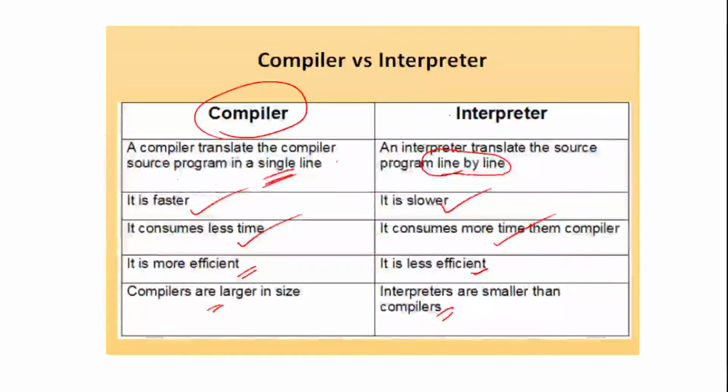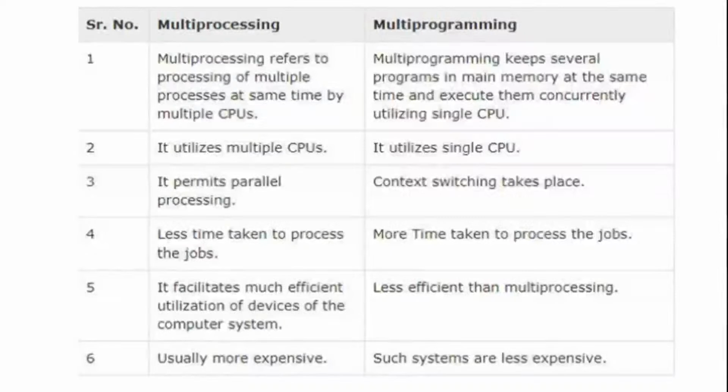Okay, now let's also understand multiprocessing and multiprogramming. Yes, in 2020 you have seen the questions of multiprocessing and multiprogramming, so let's have a look at that also. When I say multiprocessing, it refers to processing of multiple processes at the same time by multiple CPUs.